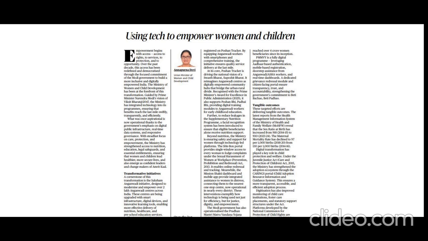Okay, so earlier, I mean, before these schemes came, you might be knowing that when a woman gets pregnant or conceives, they will have to register themselves in an Anganwadi, right? Because only then they will get the incentives or the facilities, the nutrition supplements given by the government for free.